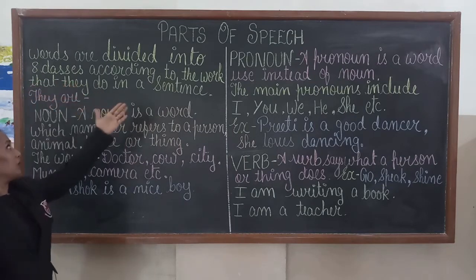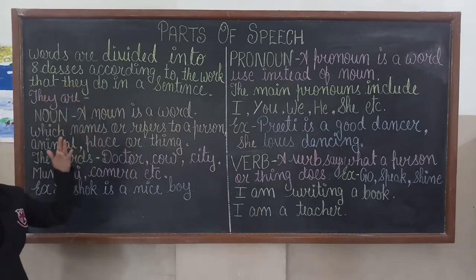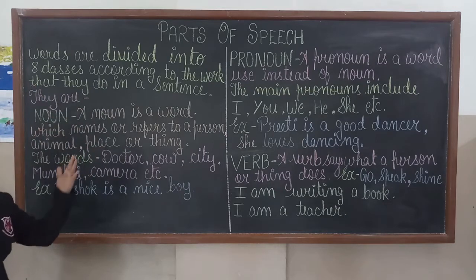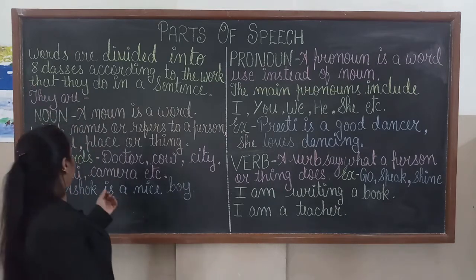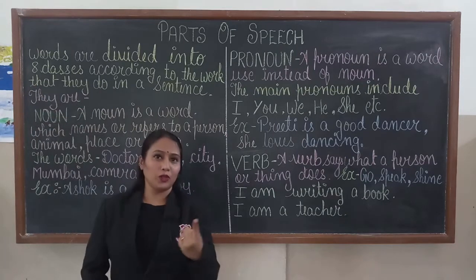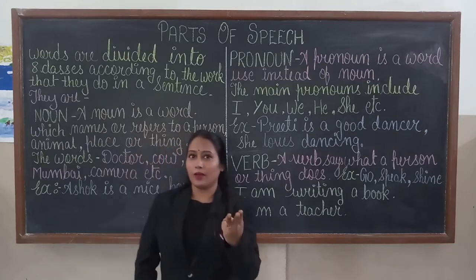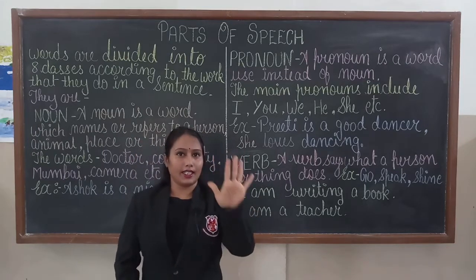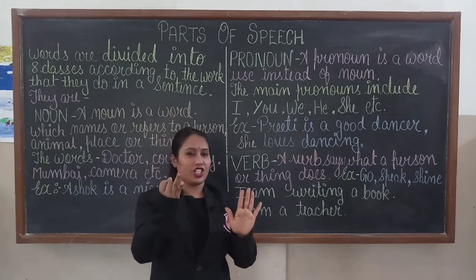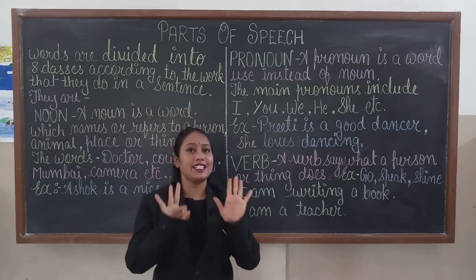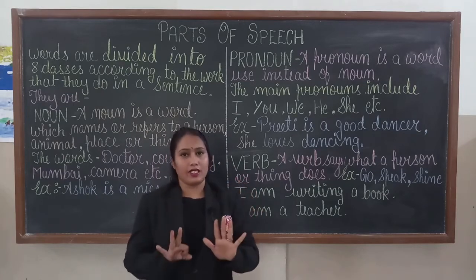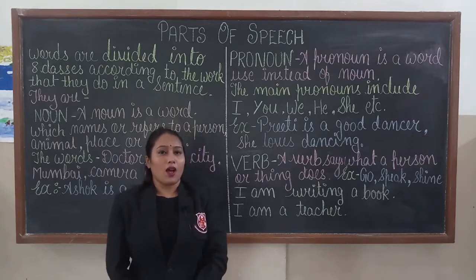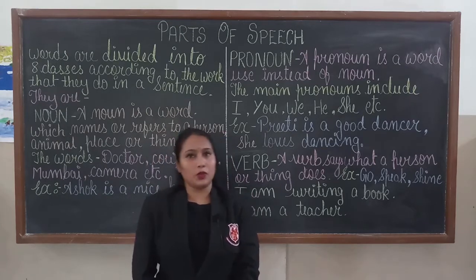Words are divided into 8 classes according to the work that they do in a sentence. They are noun, pronoun, verb, adverb, adjective, preposition, conjunction and interjection. These are the 8 parts of speech. Let us know how they work and how we can use them.